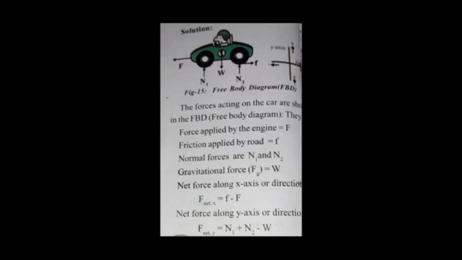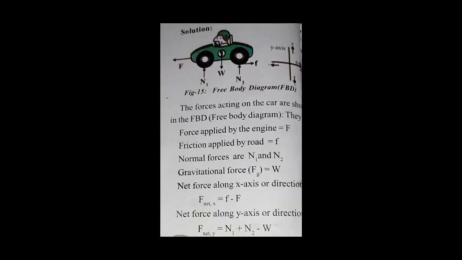I repeat, what forces are acting on the car? The forces acting on the car are shown in the FBD. They are the force applied by the engine, capital F; friction applied by the road, small f; and normal forces N1 and N2.